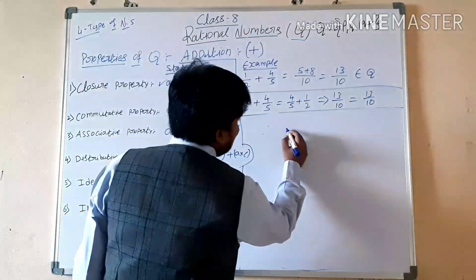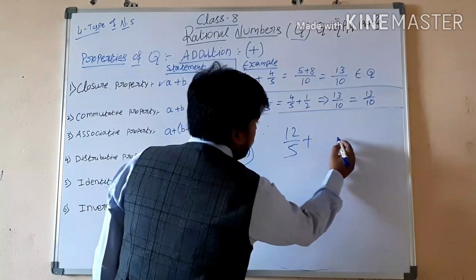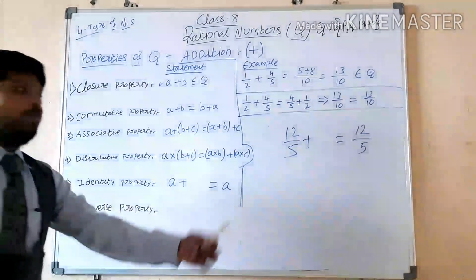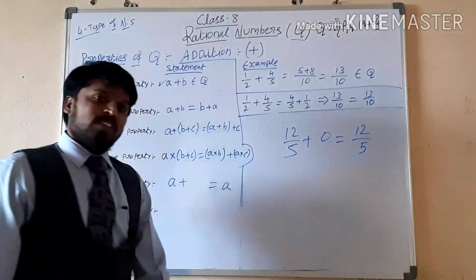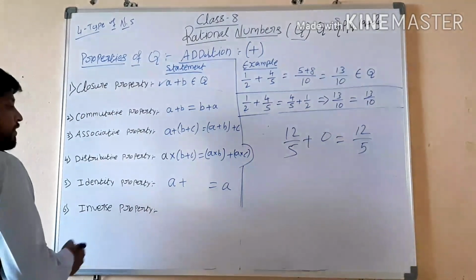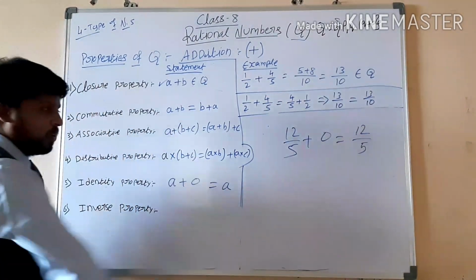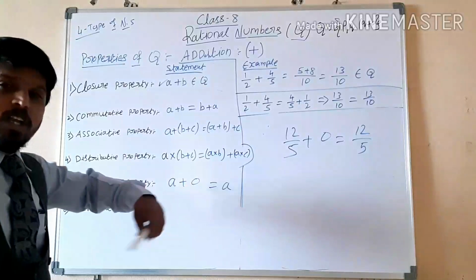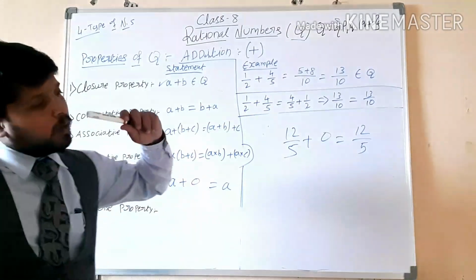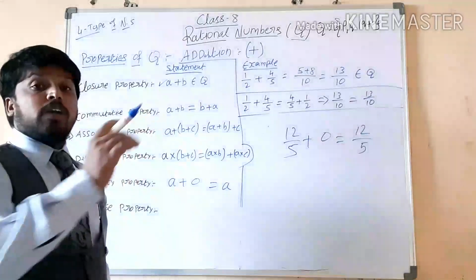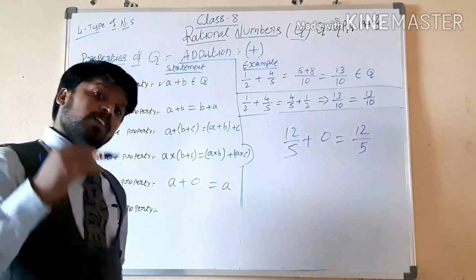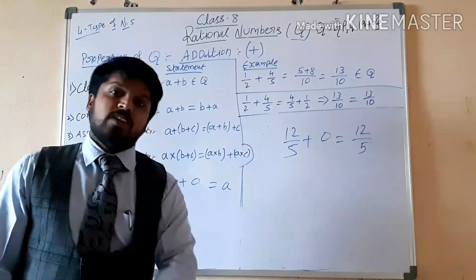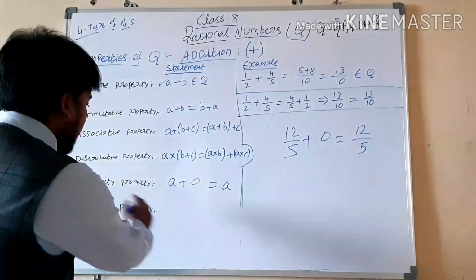For suppose we take one example, 12 by 5. We have to get the answer as 12 by 5 only. Then what do we have to do here? Simply we will add 0. So what is the additive identity? 0. A plus 0 is equal to A. That's why I say this is a special one. Right or wrong? Whatever number you add, I want the same result. For suppose a rational number r plus something is equal to again r. This is the identity property.